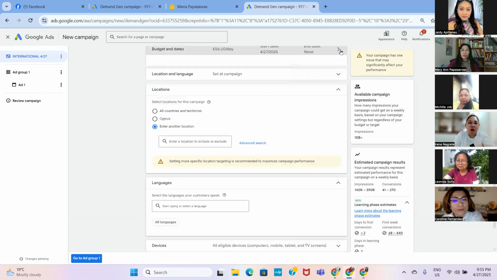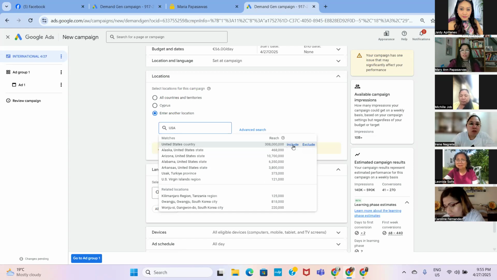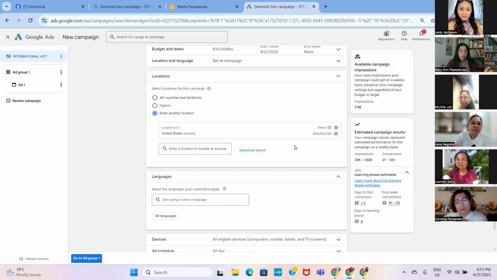Just save those. And let's say I'm gonna target one country. Actually, in the demand gen, you can just target one country. But I'm living in Europe. For me, it always works for me, the international, lots of countries. So I'm gonna set today 15 countries. And for you, you can check in your place, okay? Because for me, it always works for me, the international countries. I tested 3 countries, but it didn't give me leads. So it always works for me, the international.